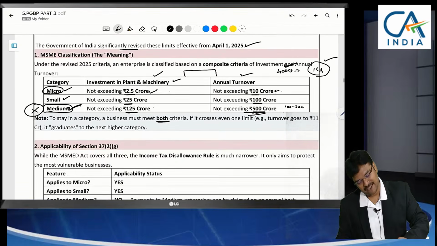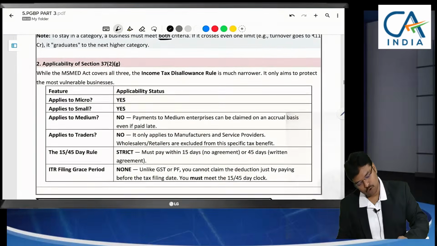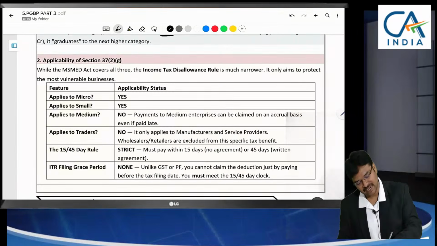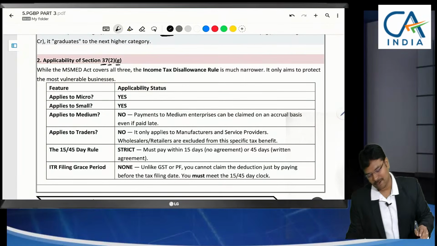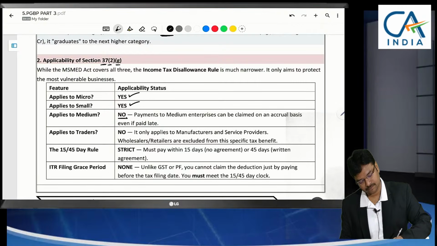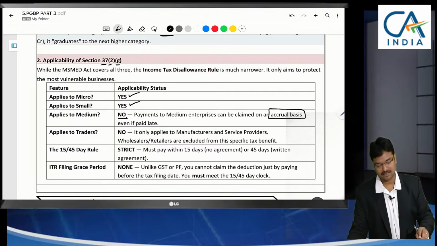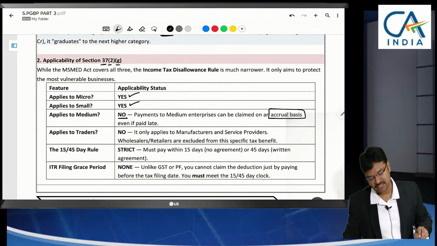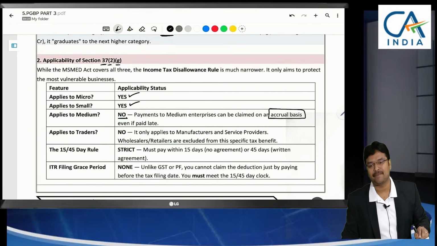Okay. Finally, we have classified MSME. To whom MSME, this section 37, subsection 2, clause G, to whom it will be applicable? Micro enterprises, yes. Small enterprises, yes. Medium enterprises, no. That means, even though we do not make payment to them, belated payment also it is allowed on accrual basis. So cash basis is applicable only for micro and small.